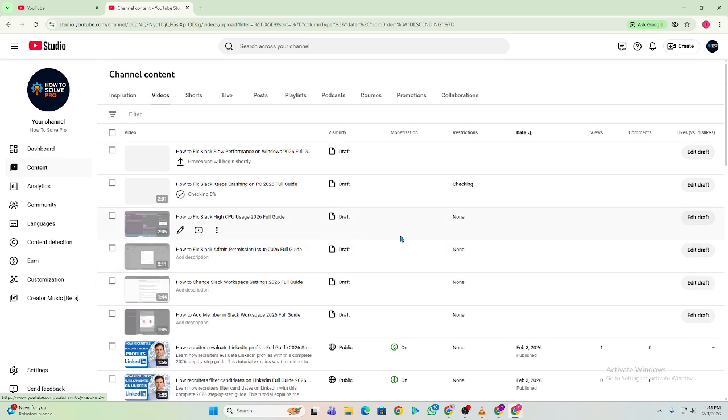Step 3. Stop all paid promotions immediately. If you used cheap promotion services, traffic exchange sites, or boost views tools, stop now. Many of these send bot traffic that triggers invalid activity detection. Only use trusted ads platforms like Google Ads and target real audiences.